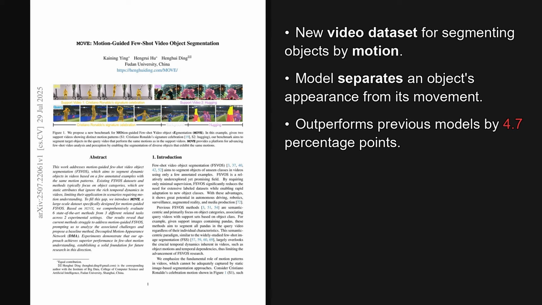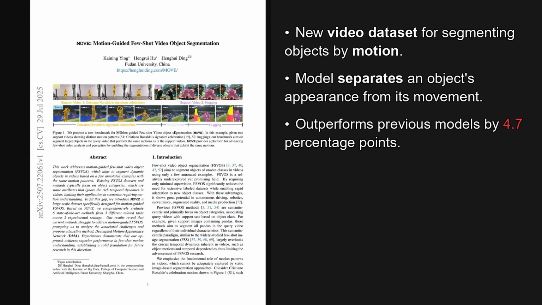I'm Alex, and today we're looking at a paper from the Hugging Face Trending List, published on July 29, 2025, just yesterday. This paper introduces a new dataset and a baseline model designed to help AIs segment objects based on their motion, not just their appearance. The paper is titled Move, Motion-Guided Few-Shot Video Object Segmentation, and as we'll see, their proposed model establishes a really strong new benchmark for this task.